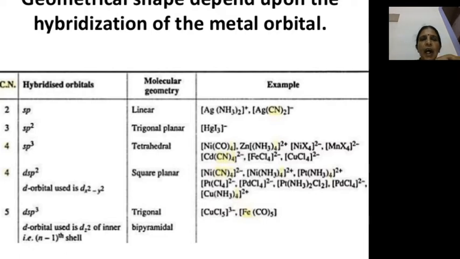If the hybridization is sp, then the complex is expected to have a linear geometry. These are the examples. If it is sp2, then trigonal planar. If it is sp3, then tetrahedral. If it is dsp2, then square planar. If dsp3, then trigonal bipyramidal. These are the specific examples for these specific molecular geometries.